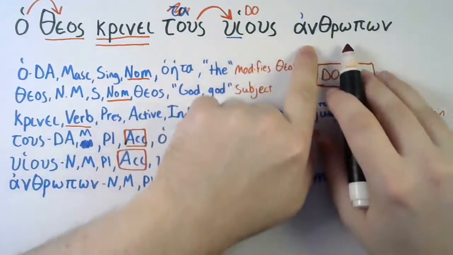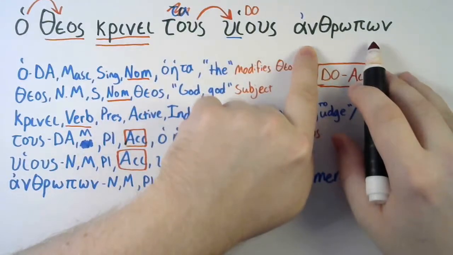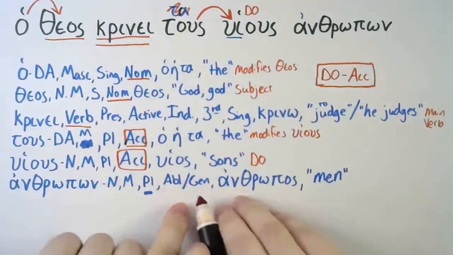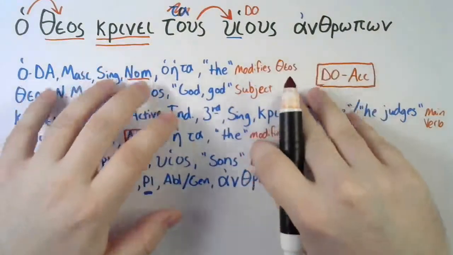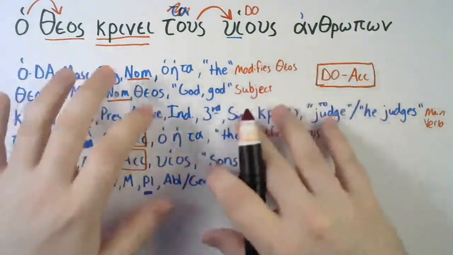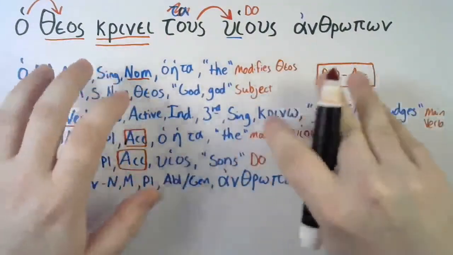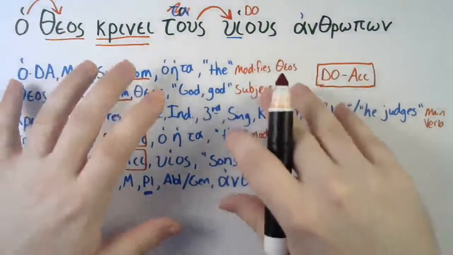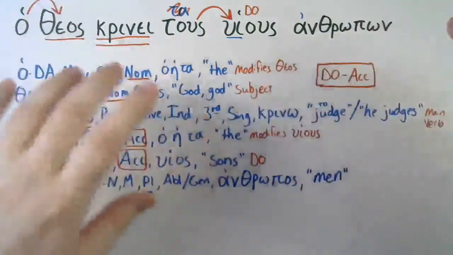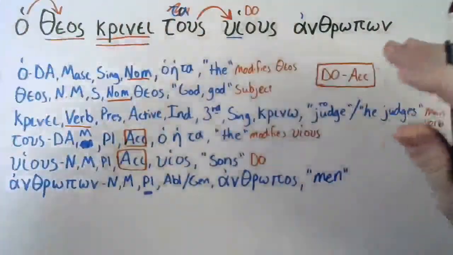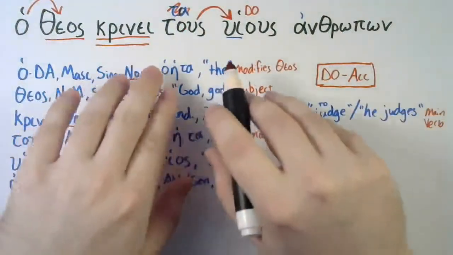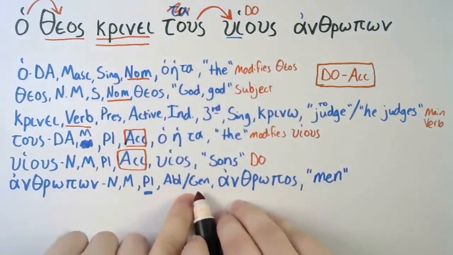Well, what is anthropone doing over here? Anthropone is either an ablative or a genitive. Ablatives and genitives typically describe or tell the source or separation of. They usually modify another word, almost kind of adjectively, but they aren't quite adjectives. They're nouns. We'll talk more about that when we get adjectives. So it's going to be either an ablative or a genitive.